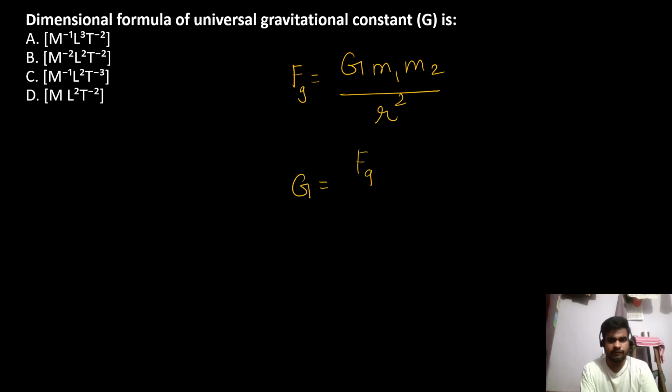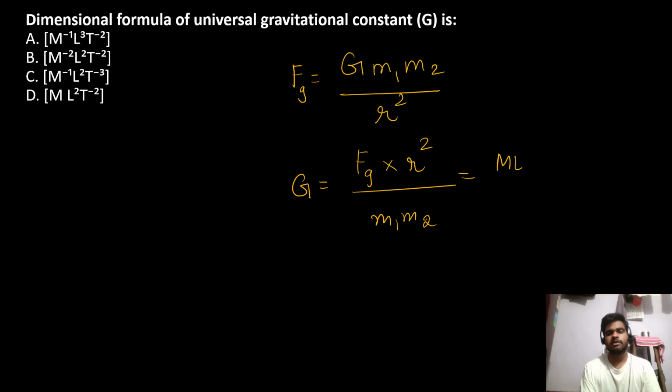Dimensional formula of universal gravitational constant G. So gravitational force is given by G m1 m2 upon r square, distance square. So the formula becomes F into r square divided by masses. The dimension of force is mlt raised to minus 2.